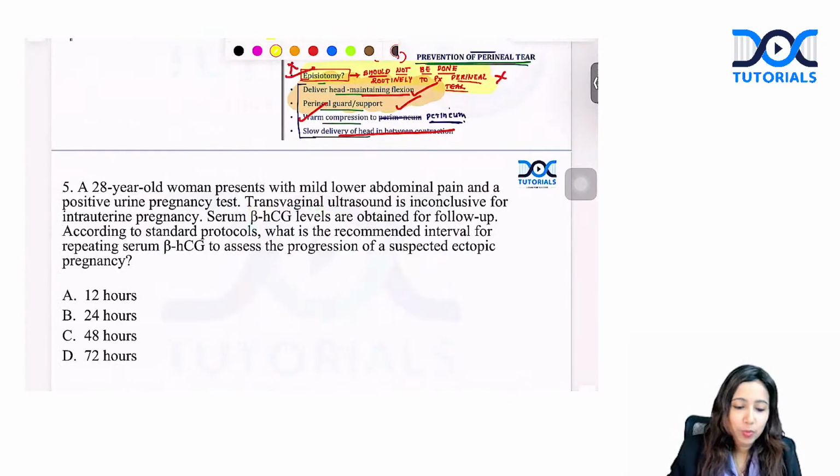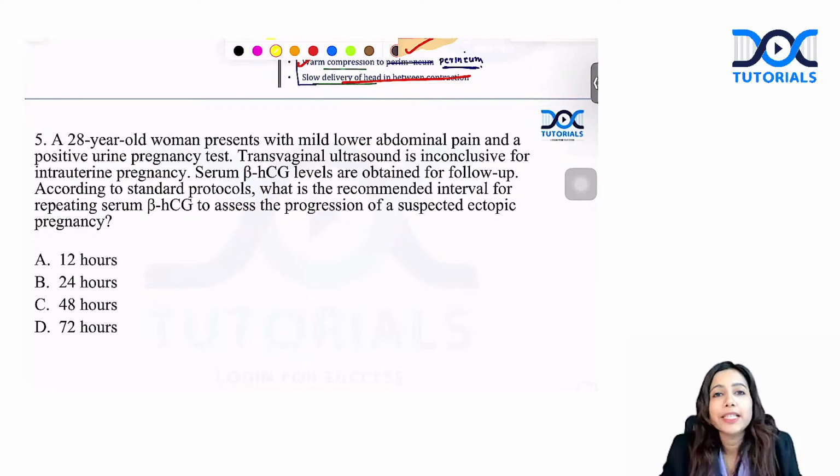Yes, let's move to the next question. So this was again a topic which is related to early pregnancy complication. A 28-year-old woman presents with mild lower abdominal pain. Urine pregnancy test is positive. You see that ultrasound is done. There is nothing in the ultrasound as such. Beta HCG is done for follow-up. According to the standard protocol, what is the recommendation for repeating beta HCG levels?